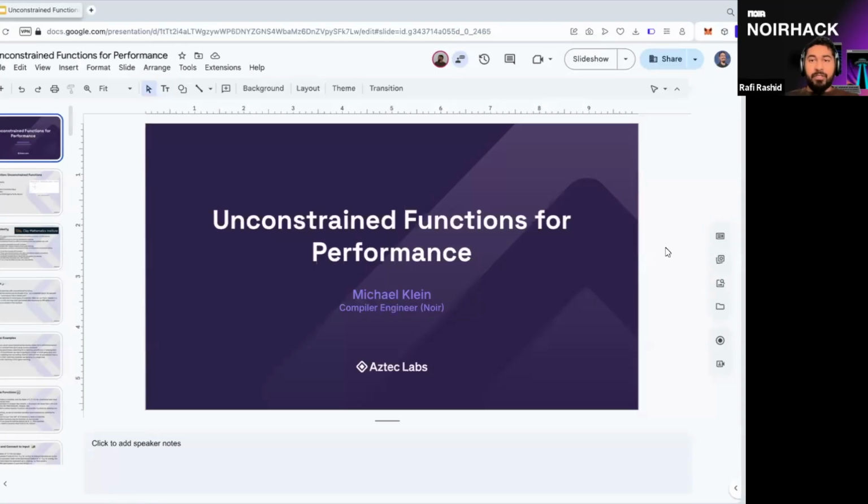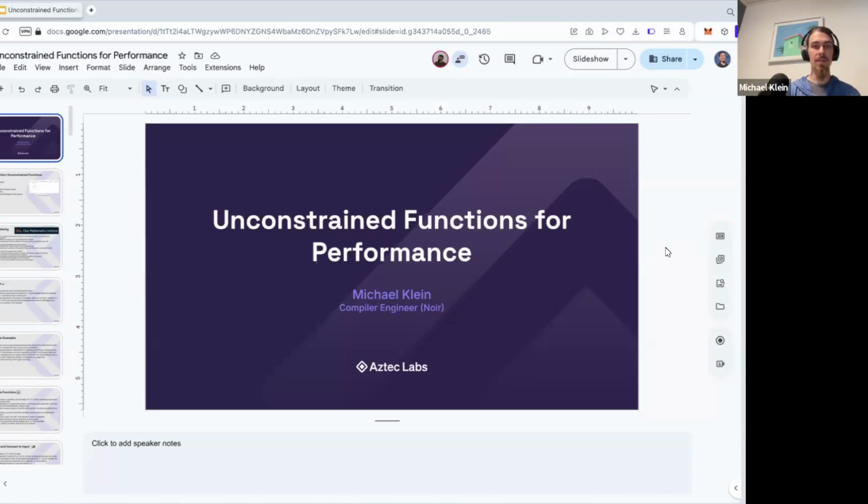Today, I'm joined by Michael, a compiler engineer on the Noir team at Aztec. So he will help us walk through a more advanced session where he'll go into unconstrained functions and optimizing performance. So I will hand it over to Michael. Michael, go ahead.